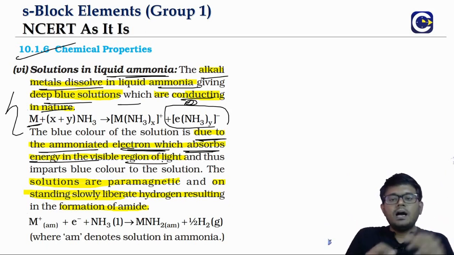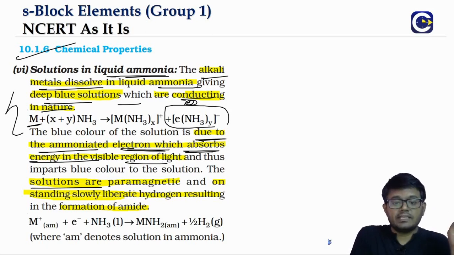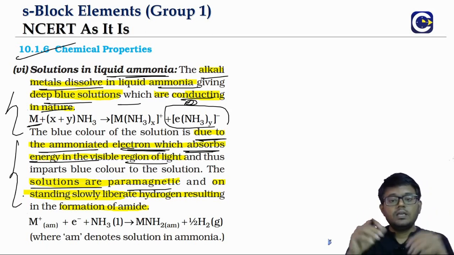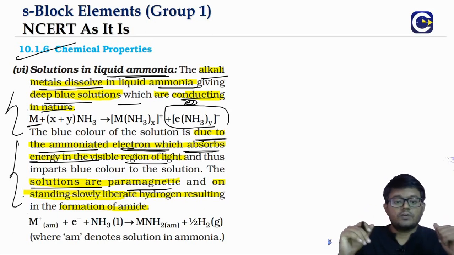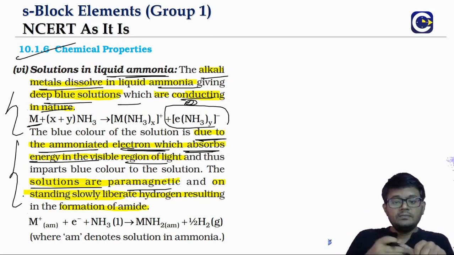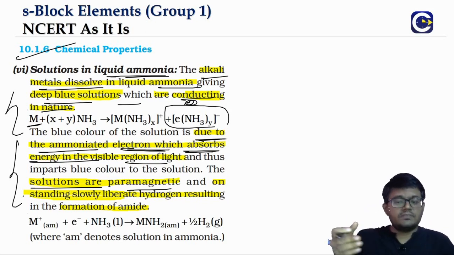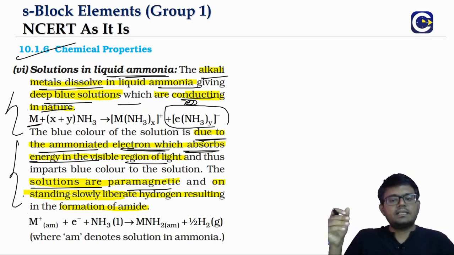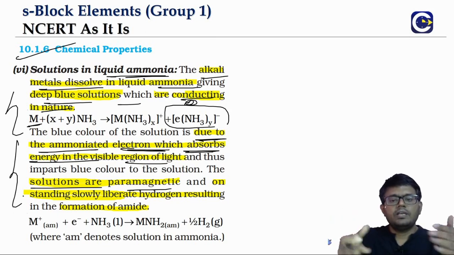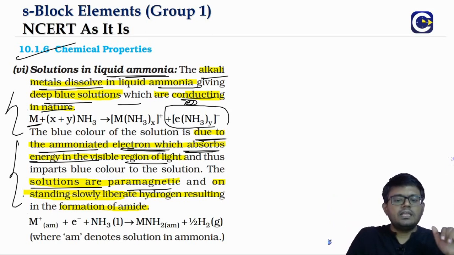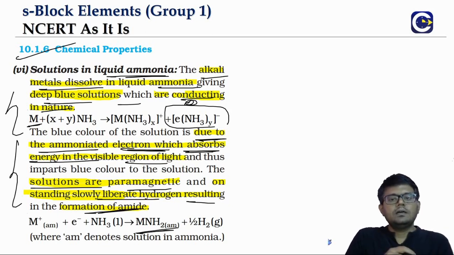These solutions are also paramagnetic. We are getting a lot of important points here, and all these points we should make a note of. These solutions are paramagnetic, and the reason for that is the unpaired electrons. And when you allow the solution to stand for some time, they will liberate hydrogen and form the metal amides.